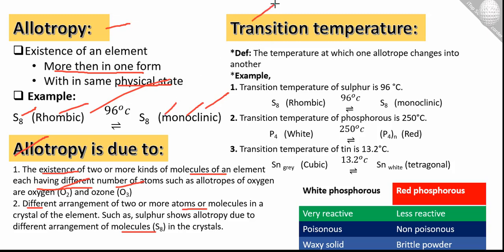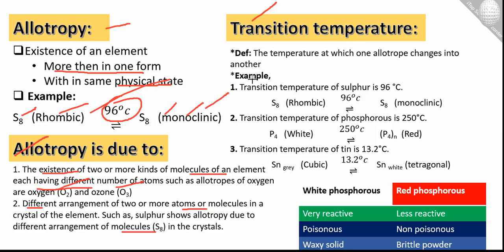The next one is the transition temperature, the temperature at which one allotrope changes into another. Here for sulfur it is 96 degrees: below 96 it has rhombic structure, while above 96 it has monoclinic structure.